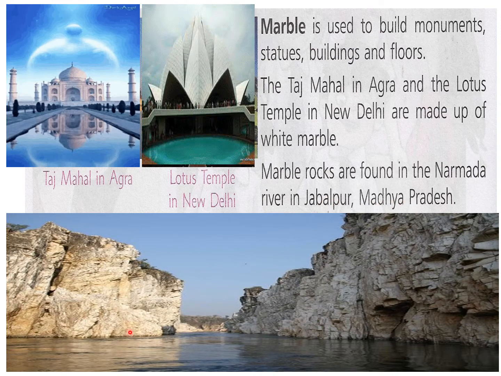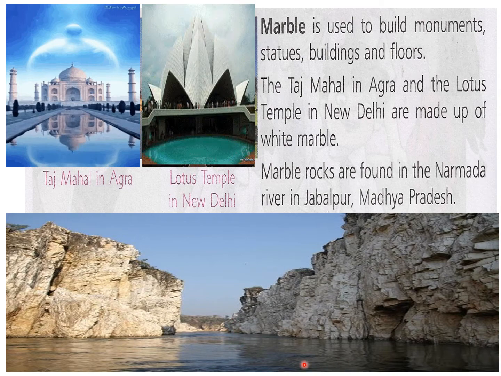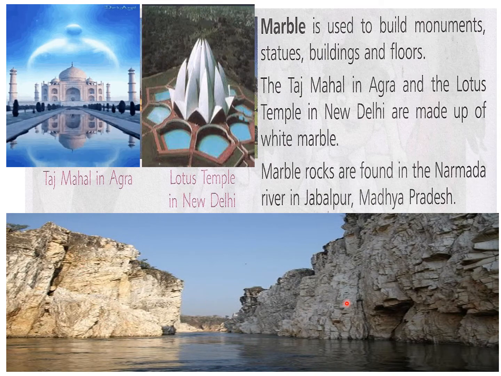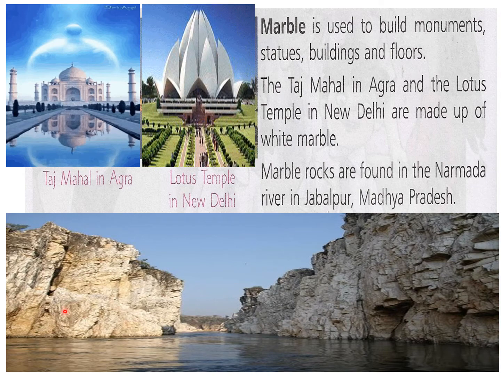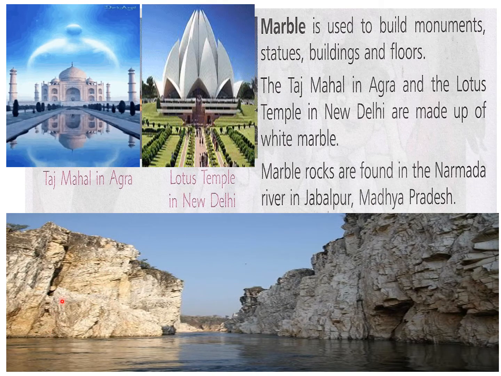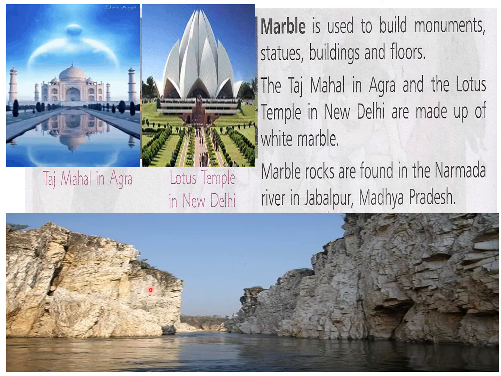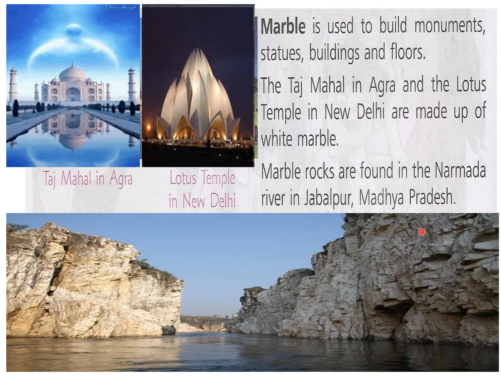This picture I have searched for you, where you can see the river Narmada flowing, and on both sides are marble mountains made of marble rocks. You can see these white mountains. From here we get marble rocks from Jabalpur, Madhya Pradesh.